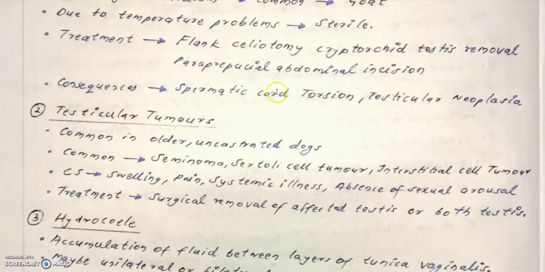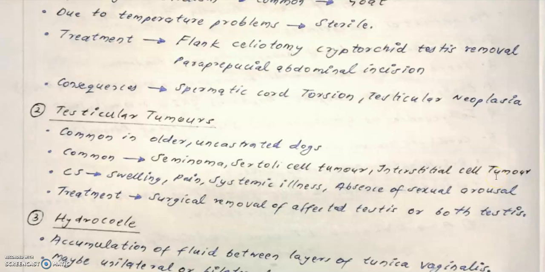Next are the testicular tumors. They are very common in older uncastrated dogs, and mostly appear in older age dogs. Very common is seminoma, which means a tumor of the germinal epithelial cells. Then there is the Sertoli cell tumor, and the interstitial cell tumor, that is the Leydig cell tumor.